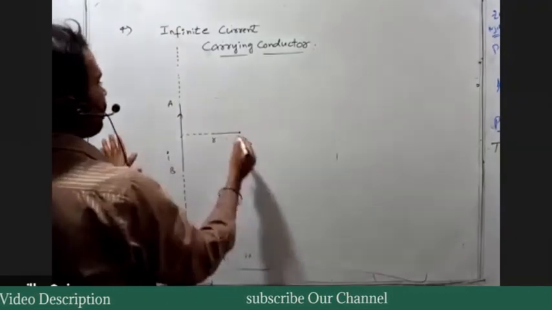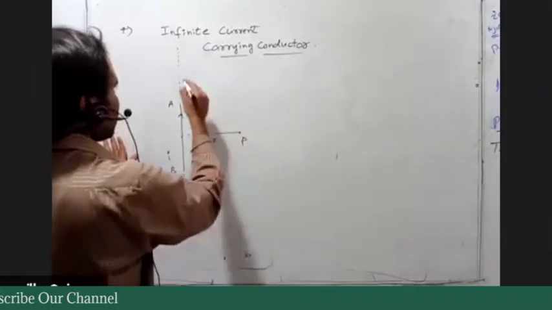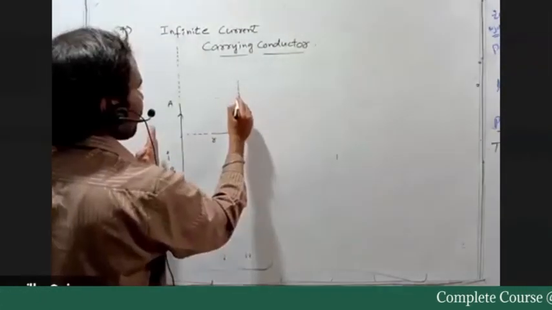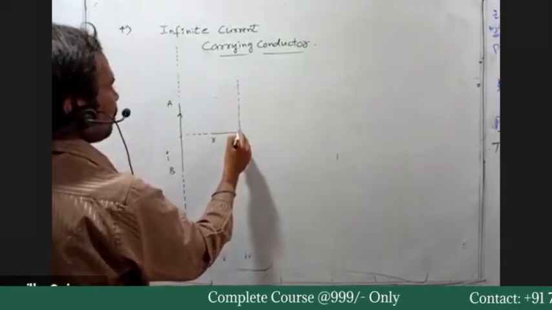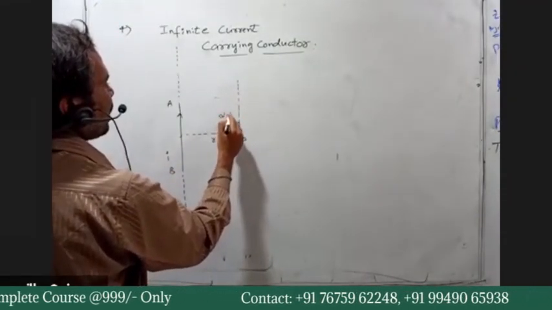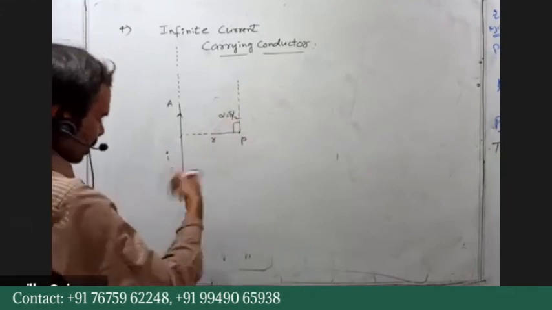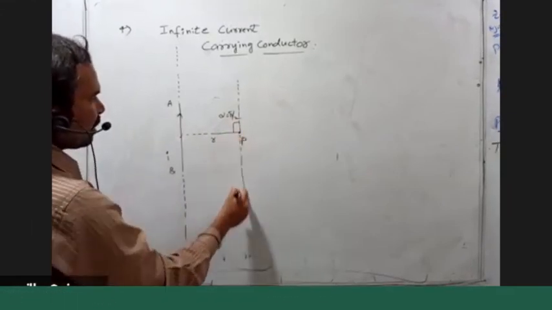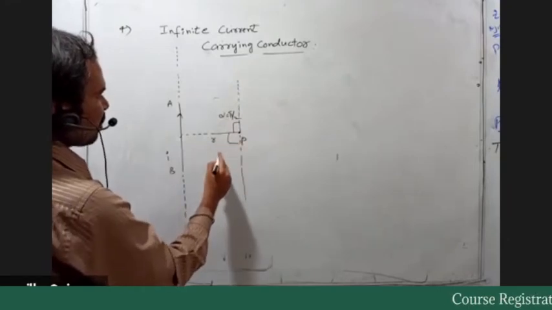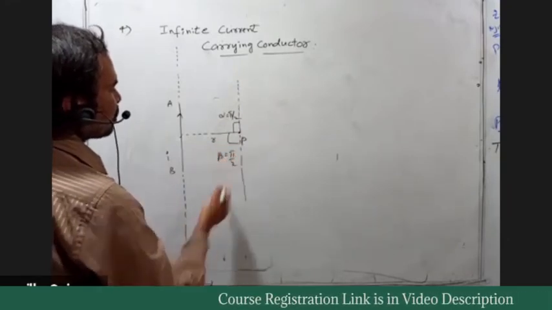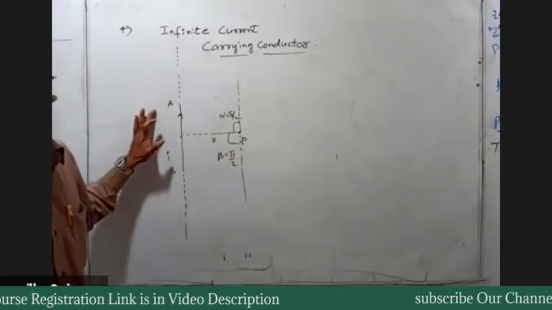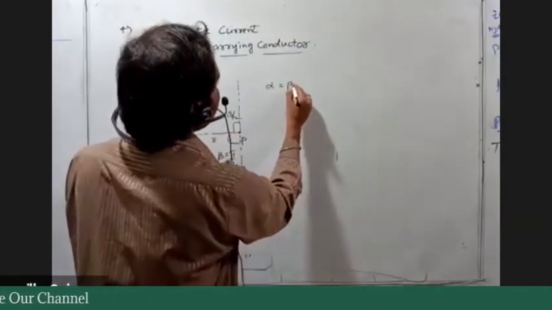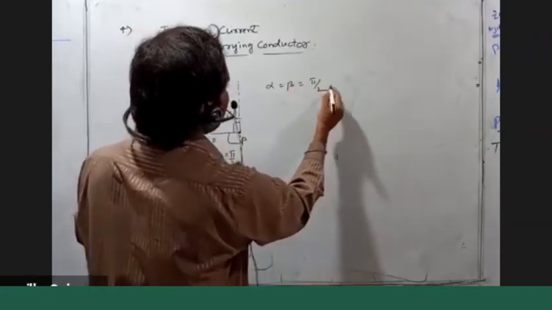When you join this point to the upper end of the conductor, this is infinite, so the line goes like this. What angle is being made? The angle alpha is equal to pi by 2. Same thing when you join to the bottom end, which is also infinite. So beta is also equal to pi by 2. So for the infinite current carrying conductor, alpha and beta are equal to pi by 2.